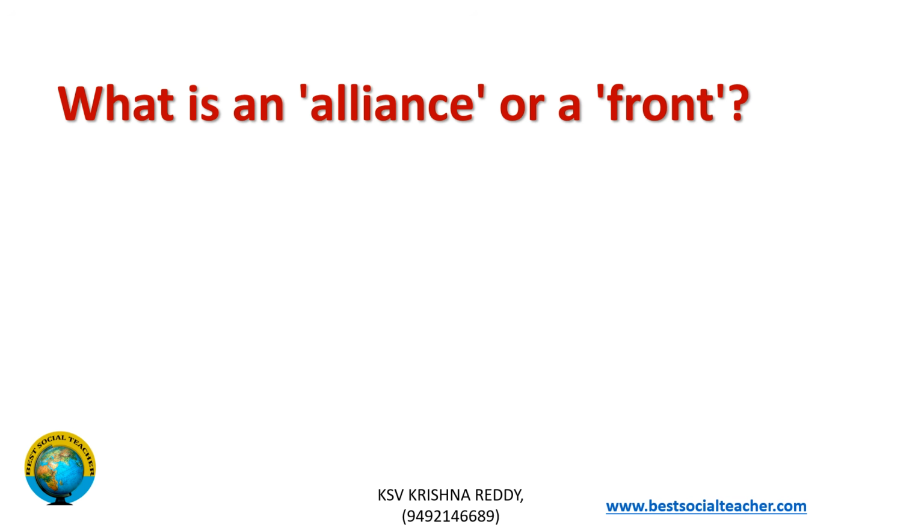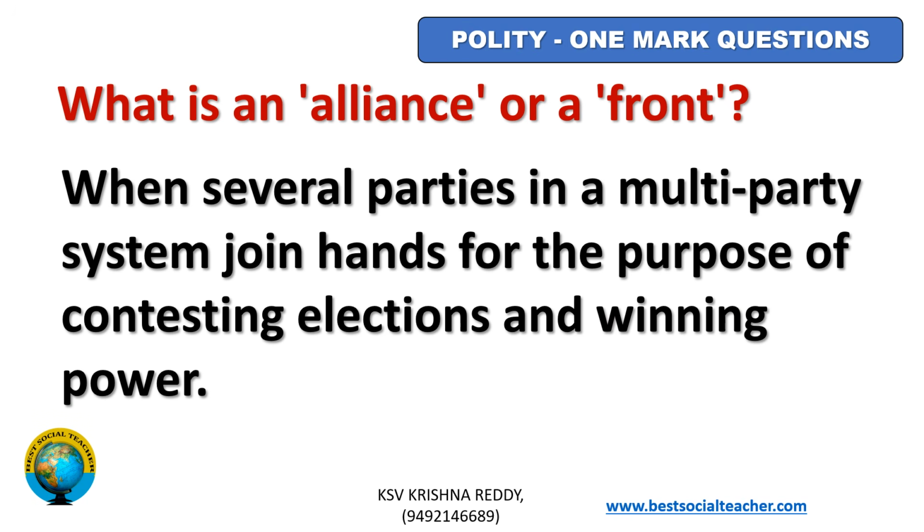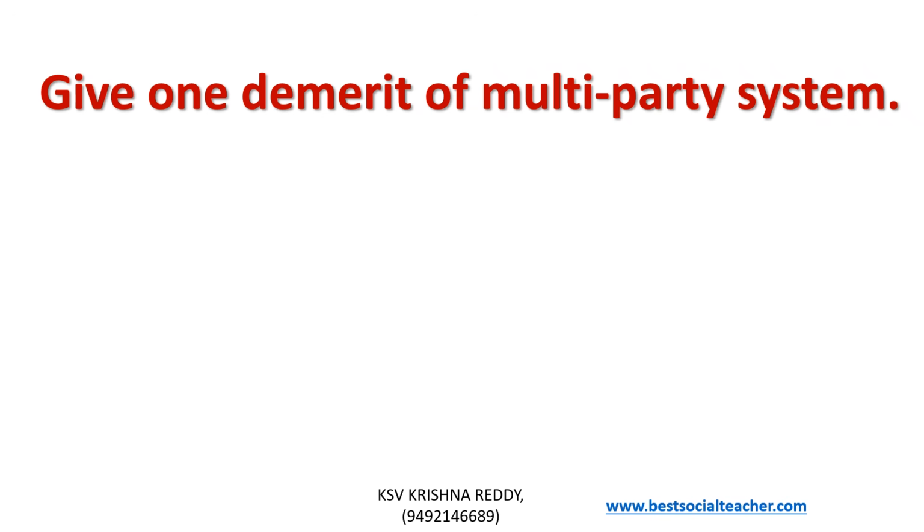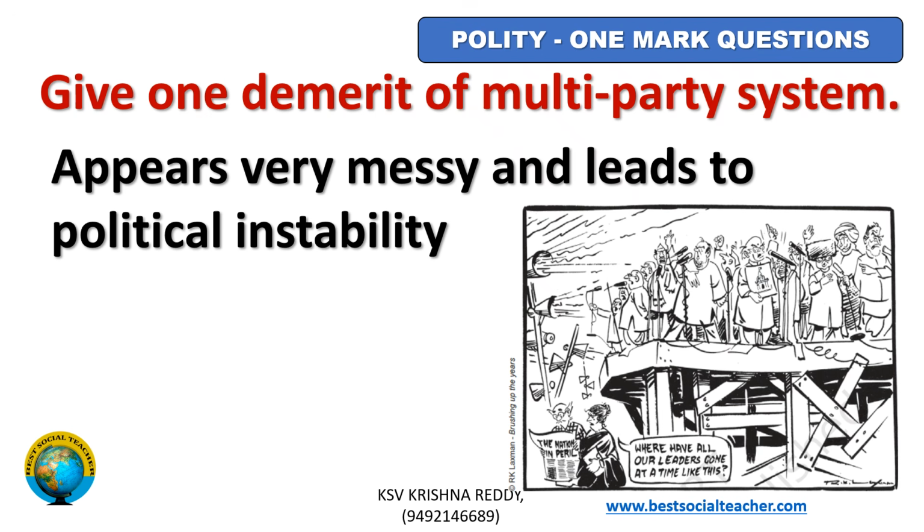What is an alliance or a front? When several parties in a multi-party system join hands for the purpose of contesting elections and winning power, it is known as alliance or front. Give one demerit of multi-party system. Appears very messy and leads to political instability. If there are many parties in a country, the people may get confused to vote. So there is a messy situation. For example, see the cartoon here. All the political party leaders are going on their own way.